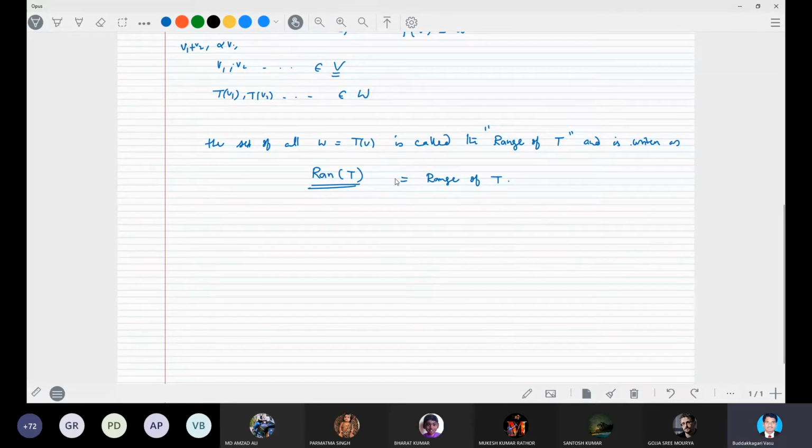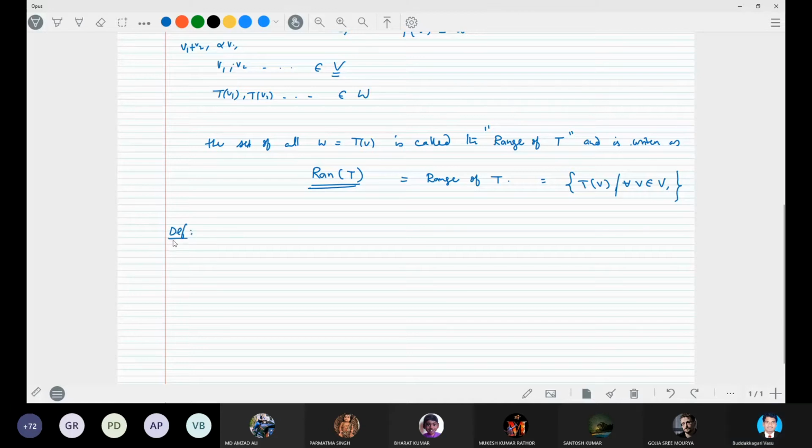Range of T is equal to the set of all T of V, where V belongs to capital V, and that T of V belongs to W. You can write it as T of V such that V belongs to V, and that is the range set, or range of T.